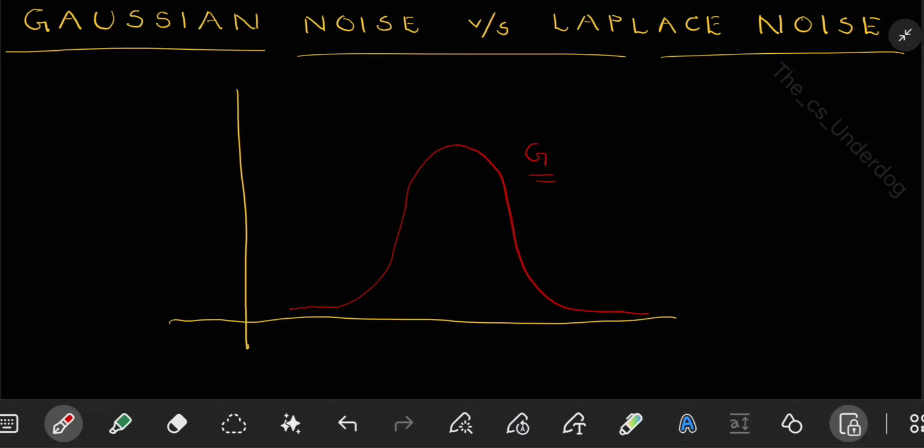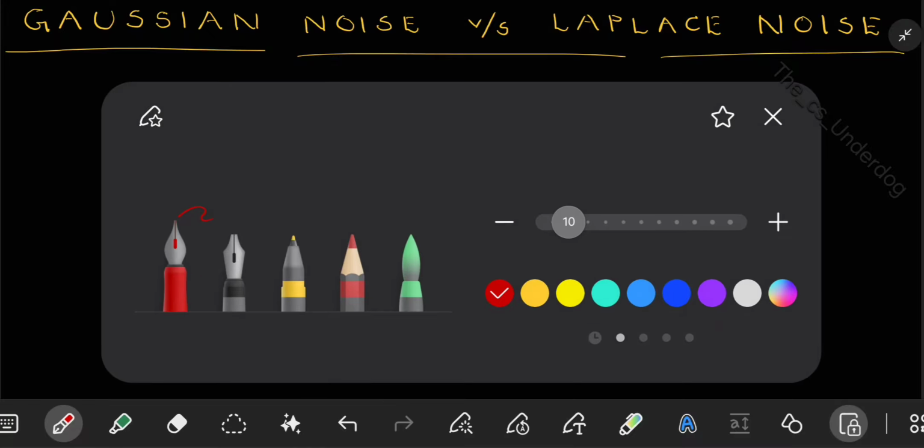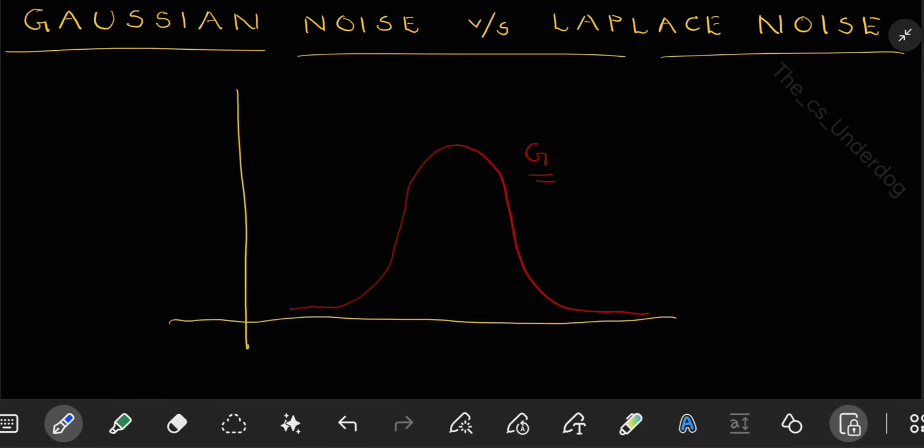Instead of Gaussian, if it is a Laplace distribution, how will it look? If it is Laplace, the difference is, one, its peak will be more sharp. Here it is a bell curve. Instead of that, the peak will be sharp like this. The second thing is, both the tails will be thicker than the Gaussian. Gaussian has a very thin tail. Coming to Laplace, the tail will be thicker and the peak will be sharper.